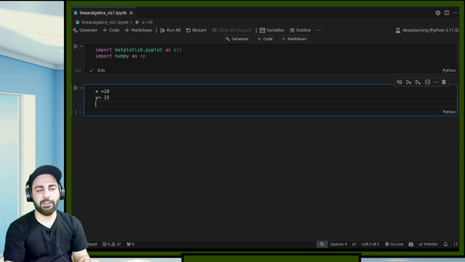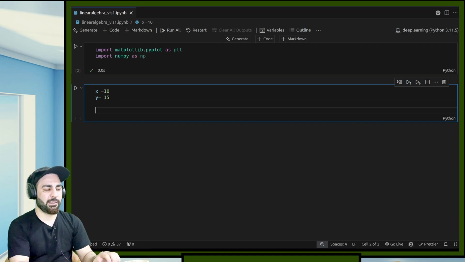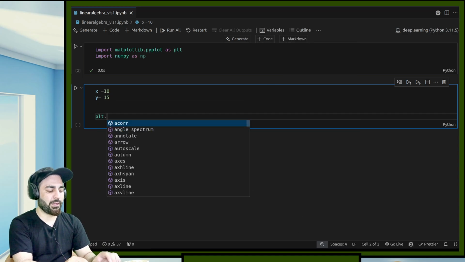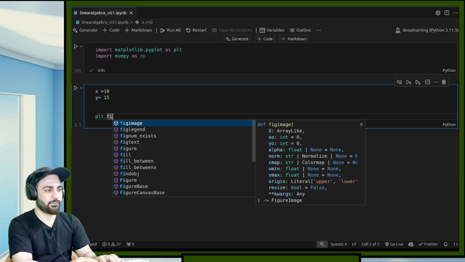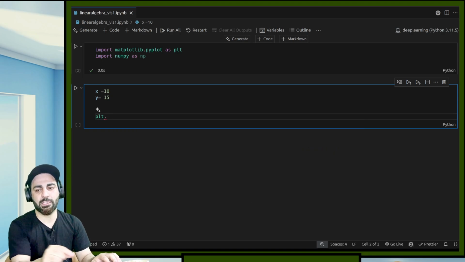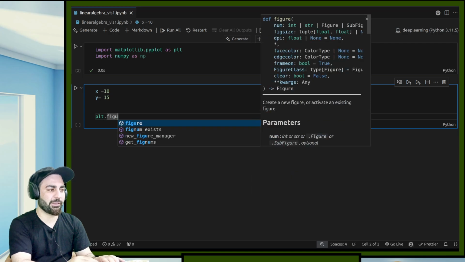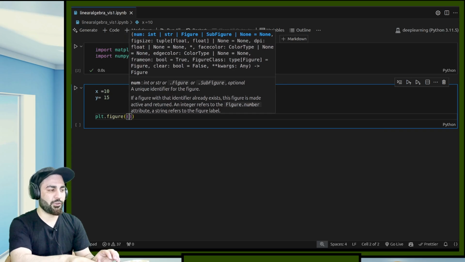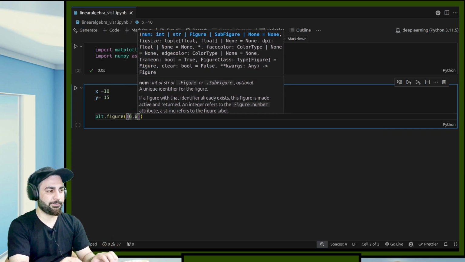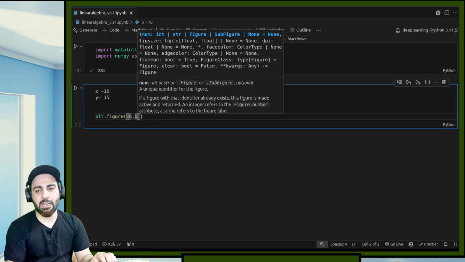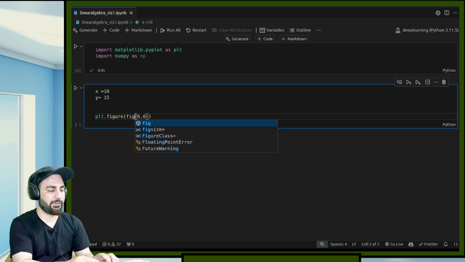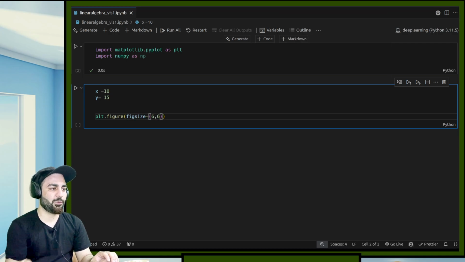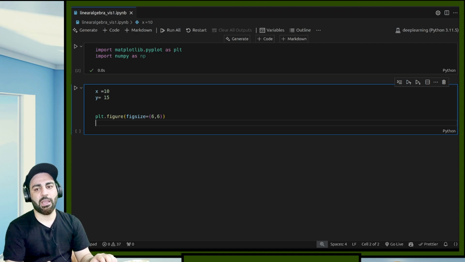Now, in order to create a figure, how to create a figure? The simple thing is we'll use the pyplot approach, plt.figure. First I want to give the size of the figure, so plt.figure, and then I'll give the size. The size should be, let's say, 6 by 6 or something like this. And after that, maybe I'll assign it a fixed size because I do not want any surprises.